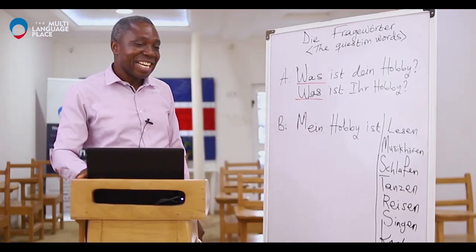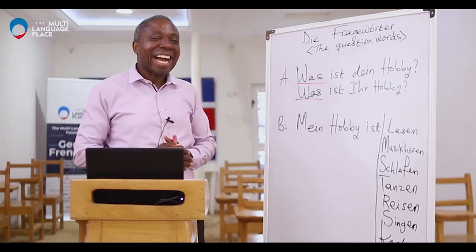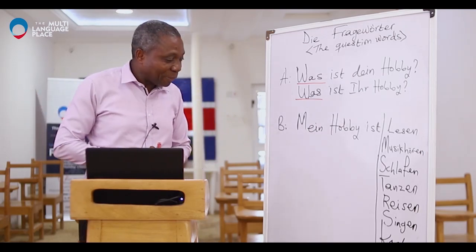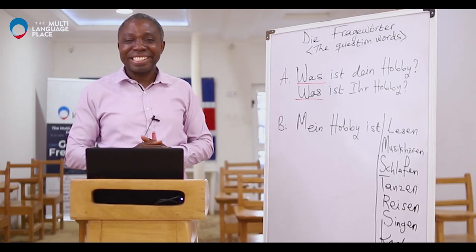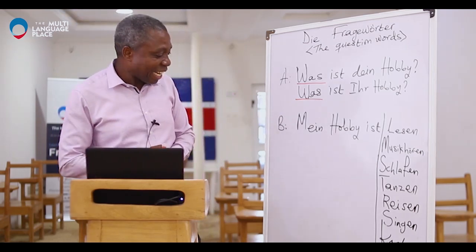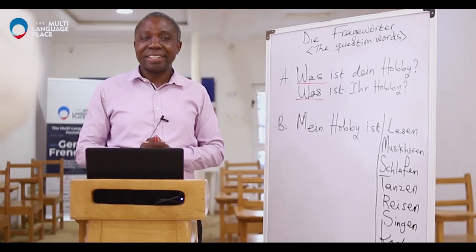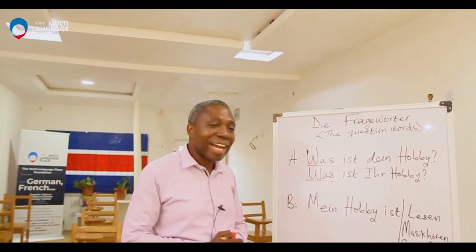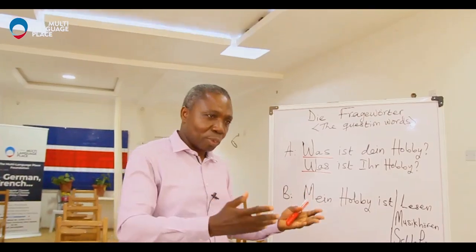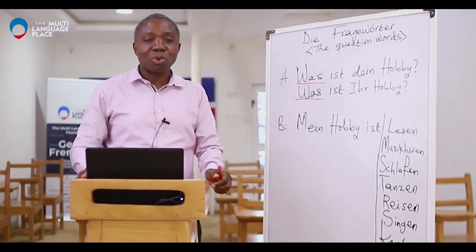Number five, reisen. Number six, singen. And then the last one, kochen. To cook. Some people like to cook as their hobby. So the last one means to cook.